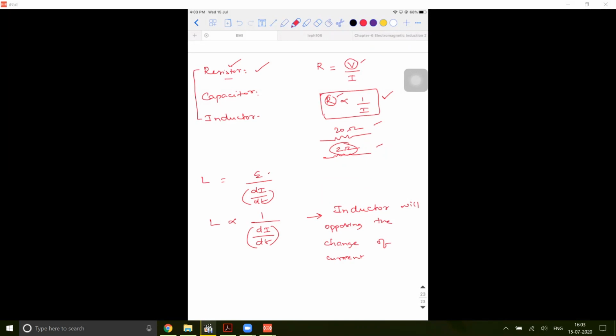An inductor will oppose the change of current within it. Means what it will try to do is it will try to maintain a steady state current, but it can't succeed. It fails. Right. So an inductor will oppose the change of current.